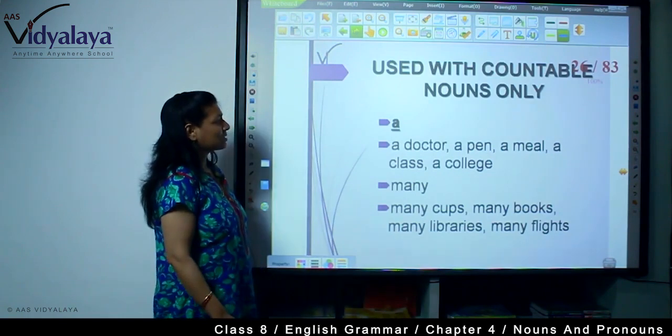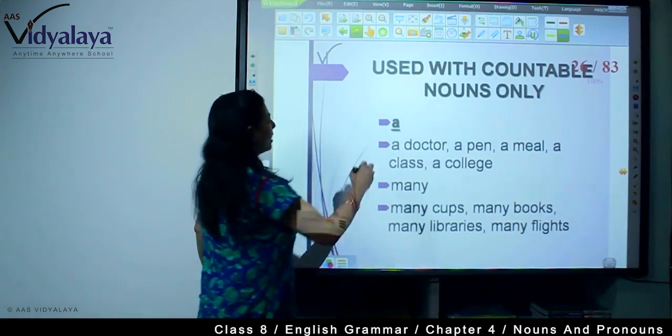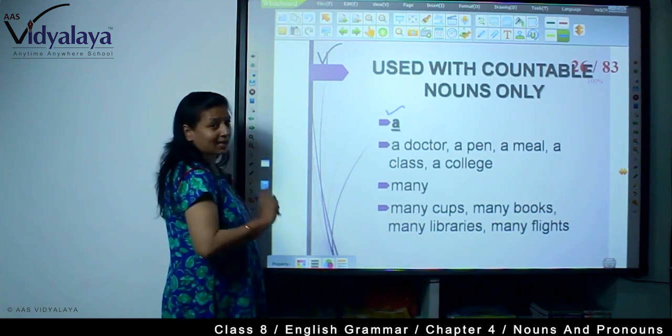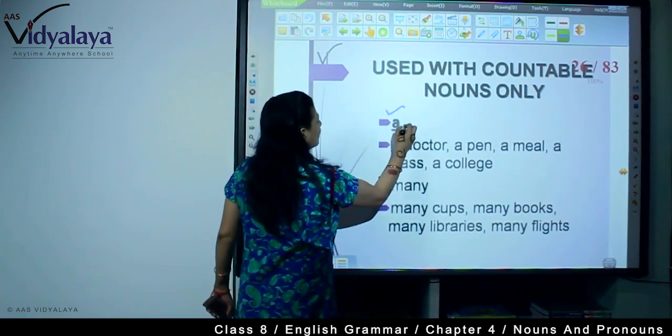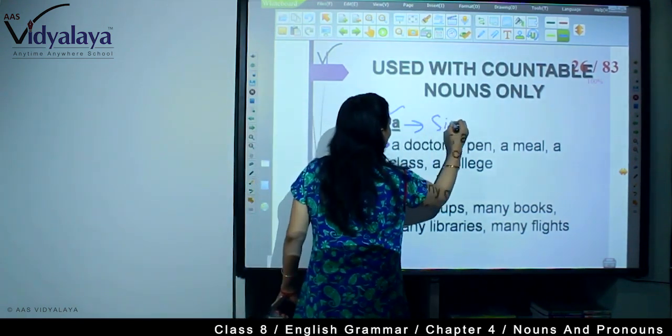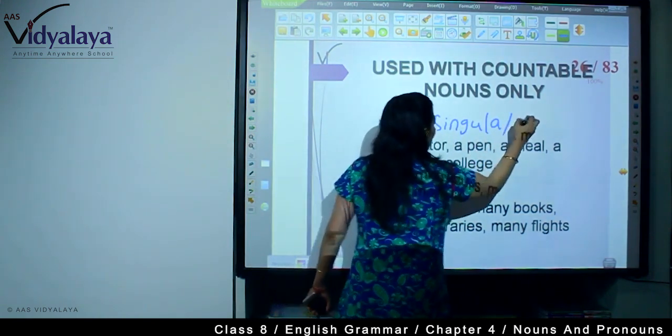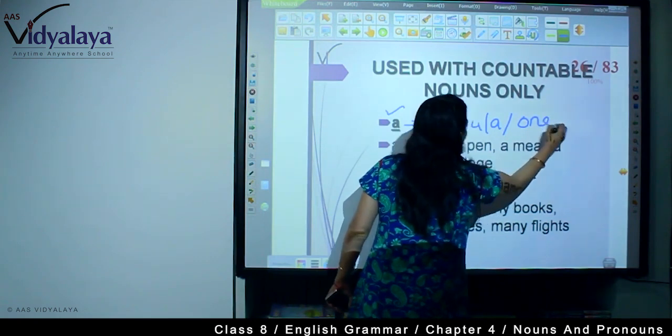Now, countable nouns are used with articles. A means with singular. A means one only. Singular. One article.